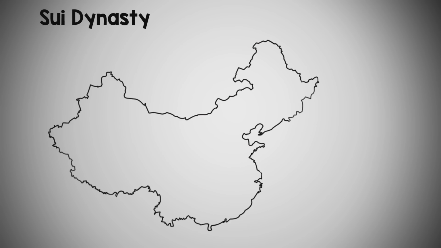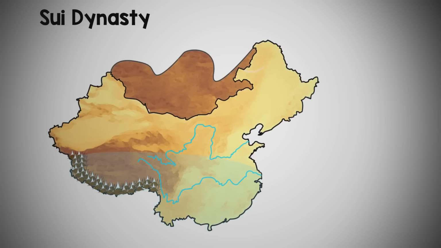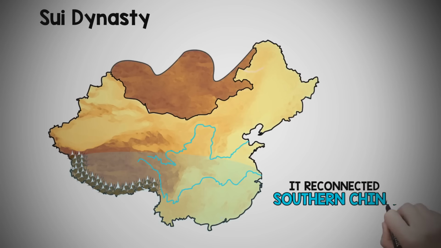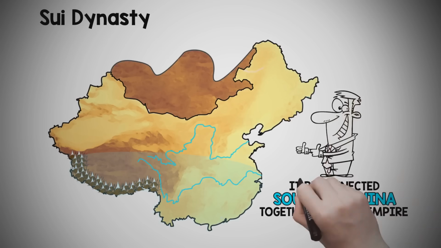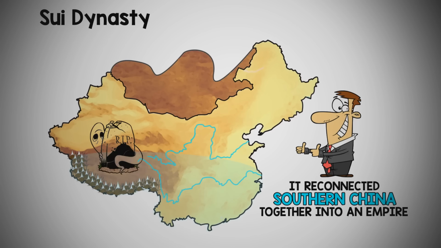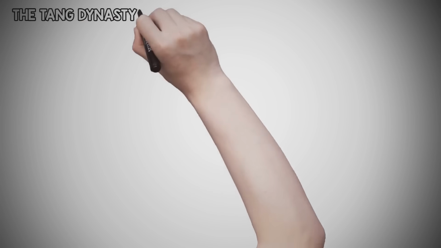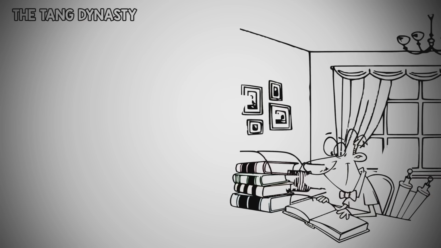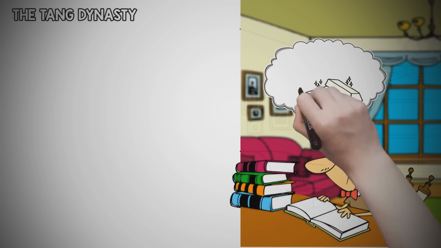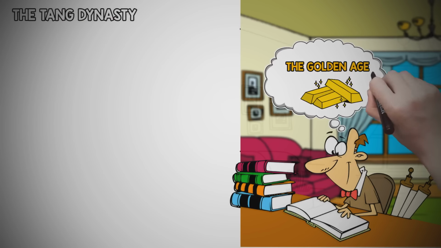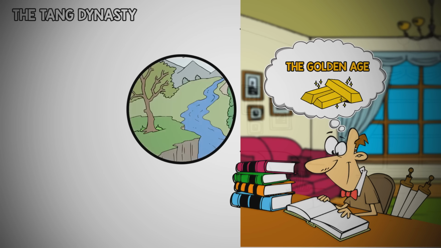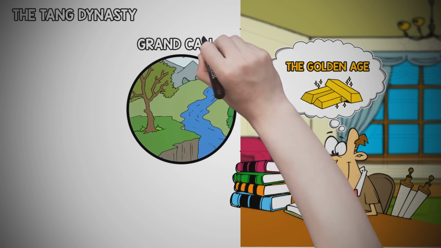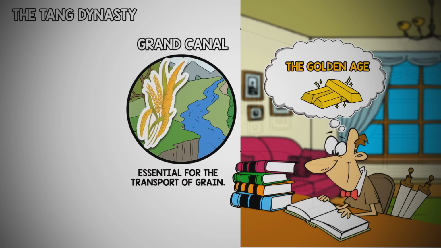The Sui dynasty was short-lived, but very important because it reconnected southern China together into an empire that was previously disunited. While the Sui fell in 618 CE, China would emerge as a dominant force in Asia again during the Tang and Song dynasties. The Tang dynasty brought China into its golden age, where historians note a major expansion of infrastructure, such as the Grand Canal. It served as the main artery between northern and southern China and was essential for the transport of grain.